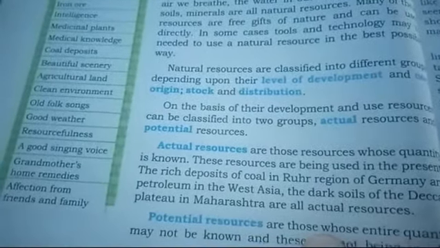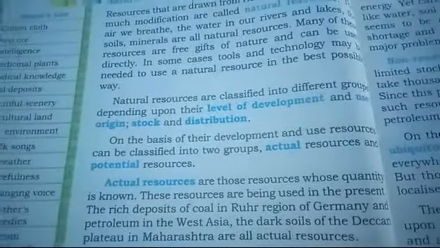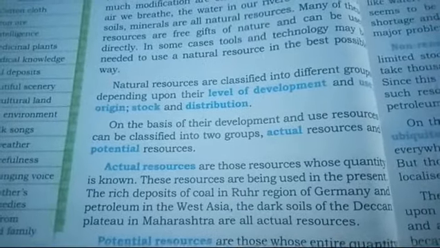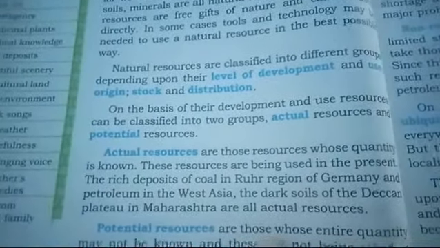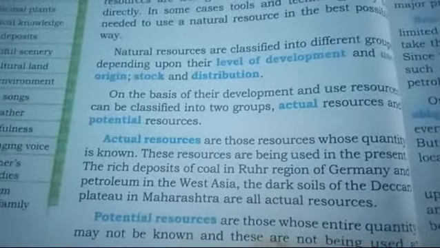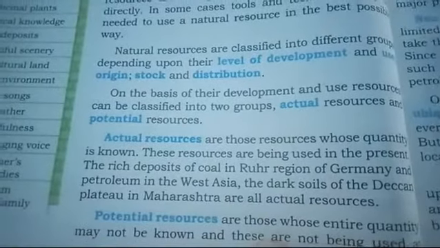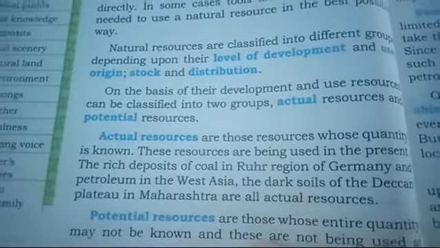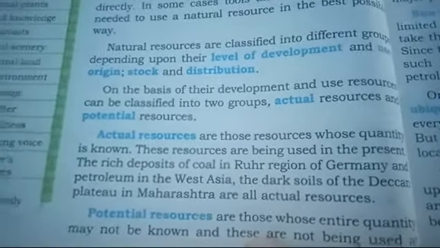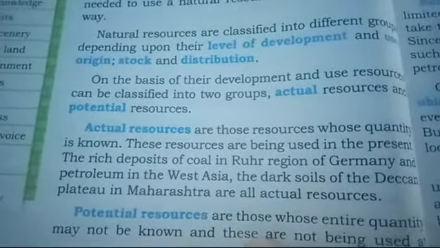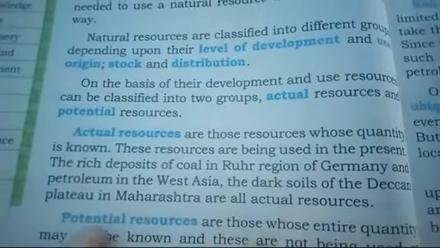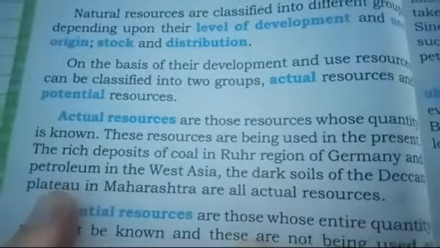Like the availability of fruits, how many kg of fruits we have, the availability of milk, how many kg of milk we have, the availability of raw materials, how many kg we have. Those kinds of resources, beta, which we can count in figures like 1, 2, 3, 4, 5, 6, 7 and so on, are called actual resources. These resources are being used in the present times.